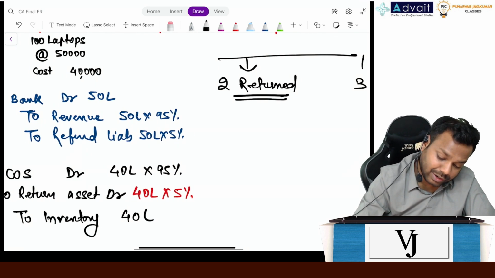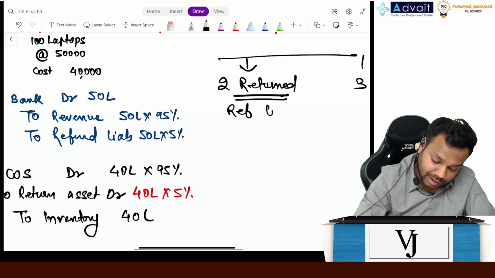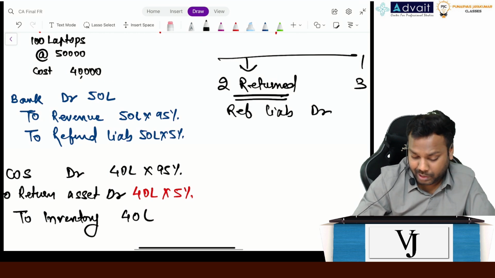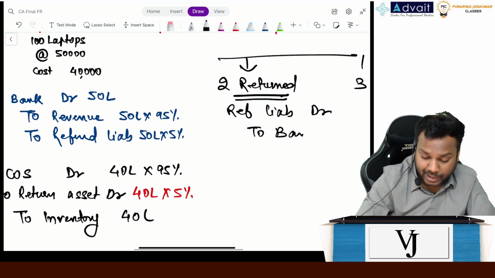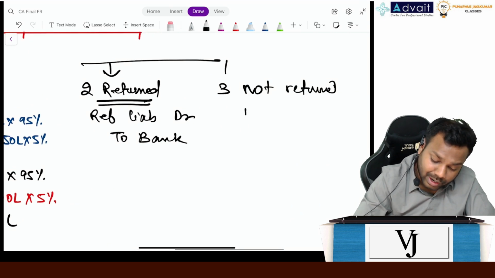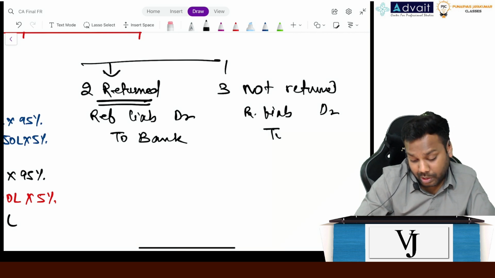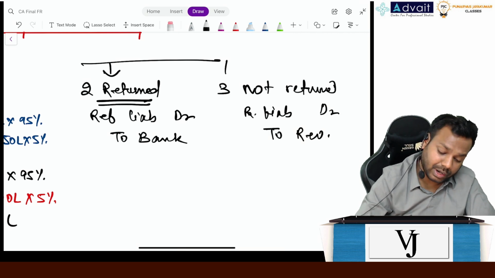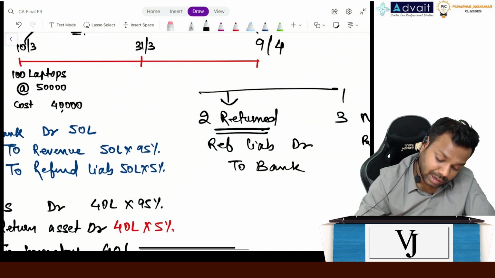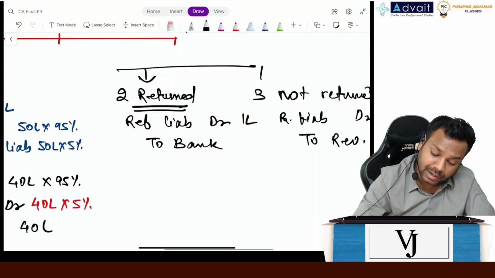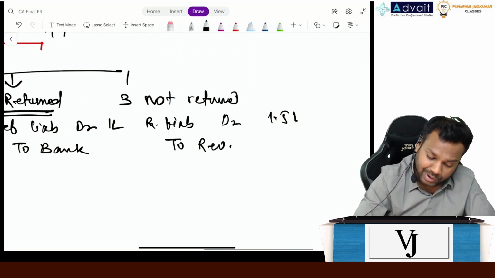For the 2 that are returned, what I'll do? Refund liability account debit to bank. For the 3 which are not returned, I'll do refund liability debit to revenue. What is the amount? 50,000 into 2 is 1 lakh. 50,000 into 3 is 1.5 lakh.